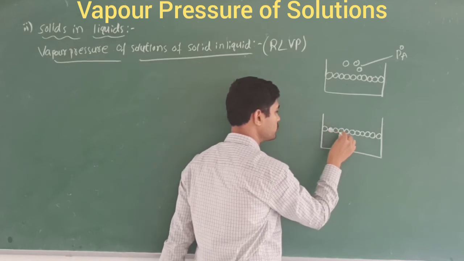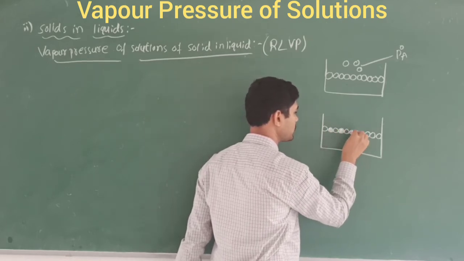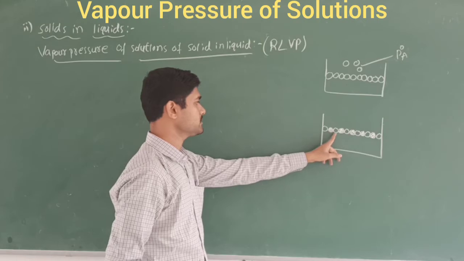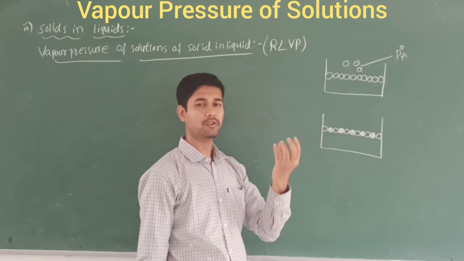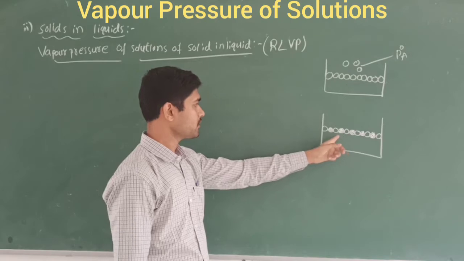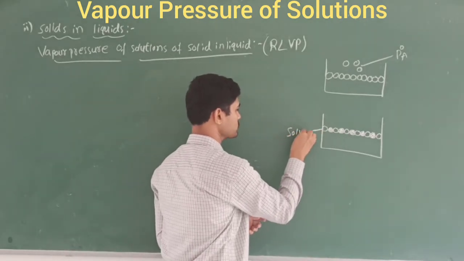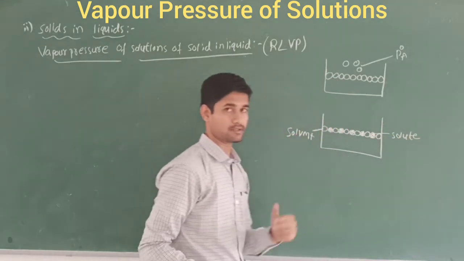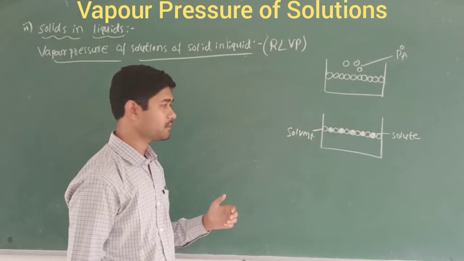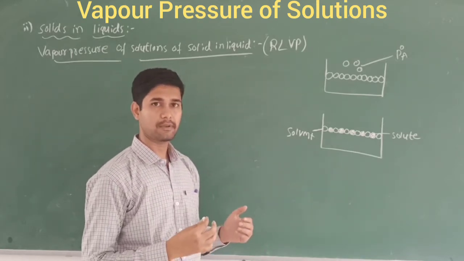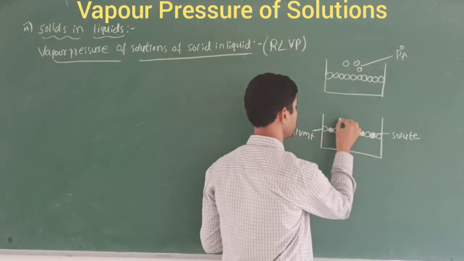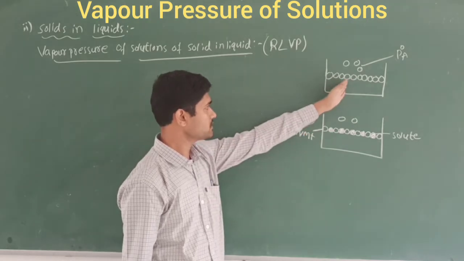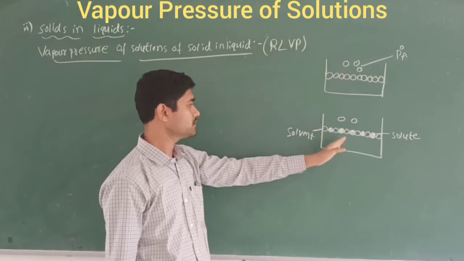This dark line I am going to make as the solute, which is called a non-volatile solute. This is called a non-volatile solute and this is called a volatile solvent. They evaporate very easily. This is the solvent and this is the solute, the non-volatile solute. When you heat that substance, pressure is exerted, and some vapor phase of the gas is formed above the surface. But comparing the liquid in liquid solution, this is a solid in liquid solution.